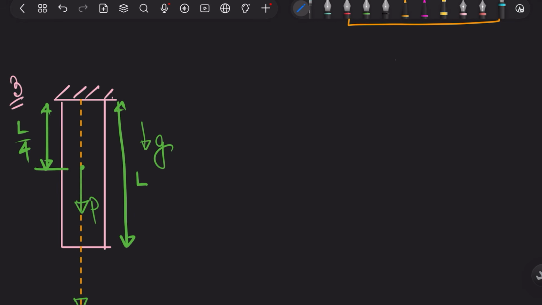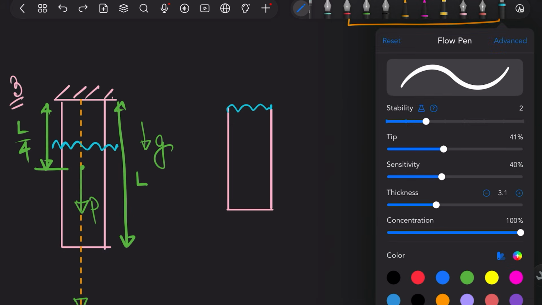We have to draw two free body diagrams. So for this one, if I draw the free body diagram here, then what will happen? Let me draw the section separately. Here there will be two forces.